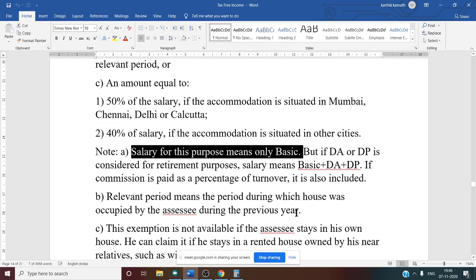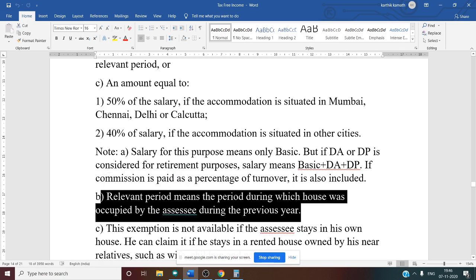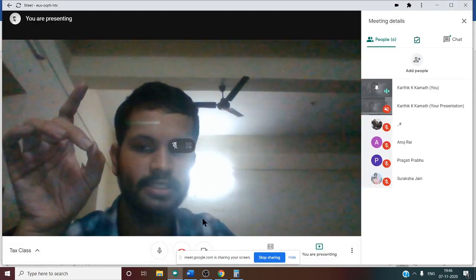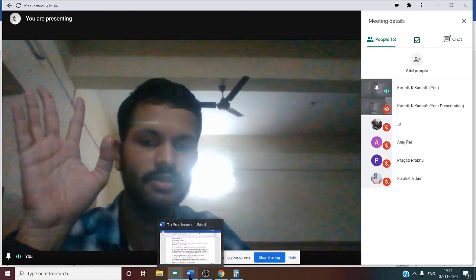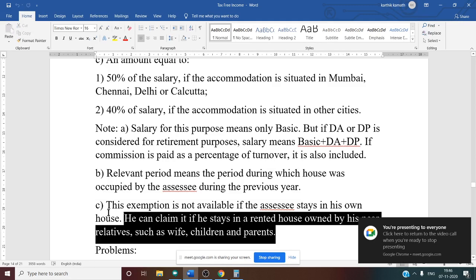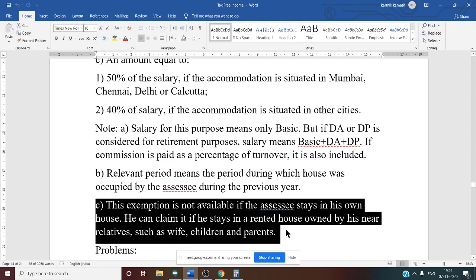Next, relevant period means the period during which the house was occupied by the assessee during the previous year. Only for the period in which he stayed in the rented house do we need to calculate. Other periods are not included. Third, this exemption is not available if the assessee stays in his own house.